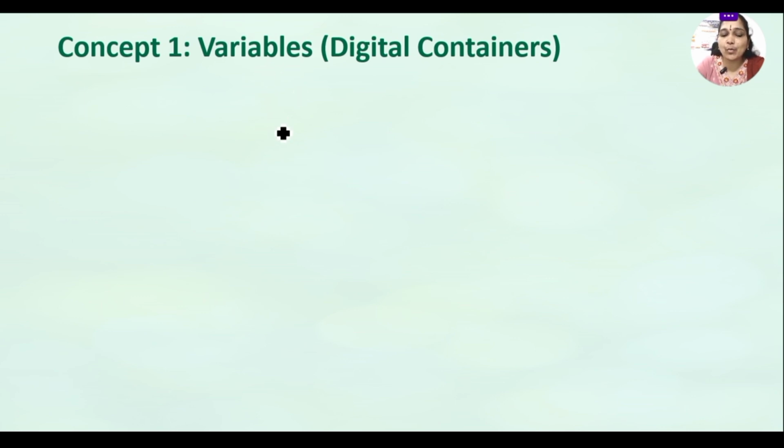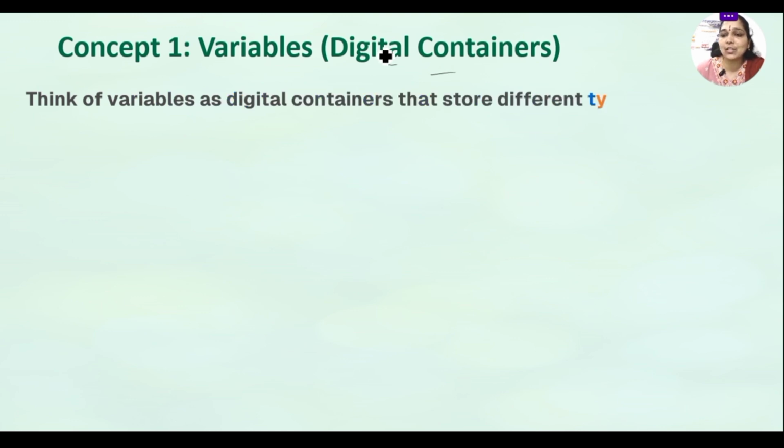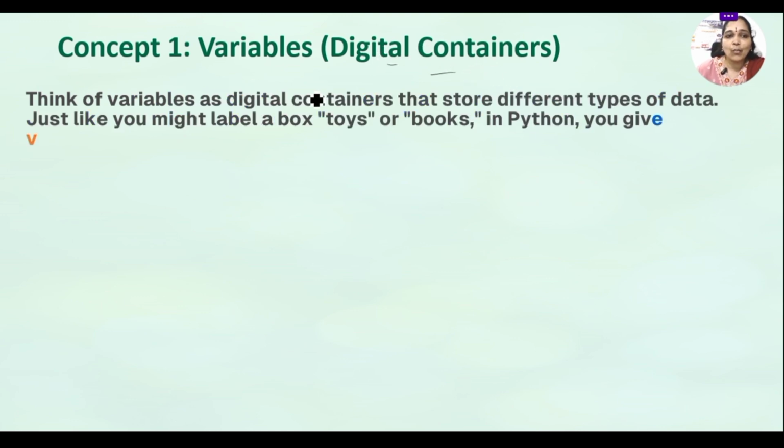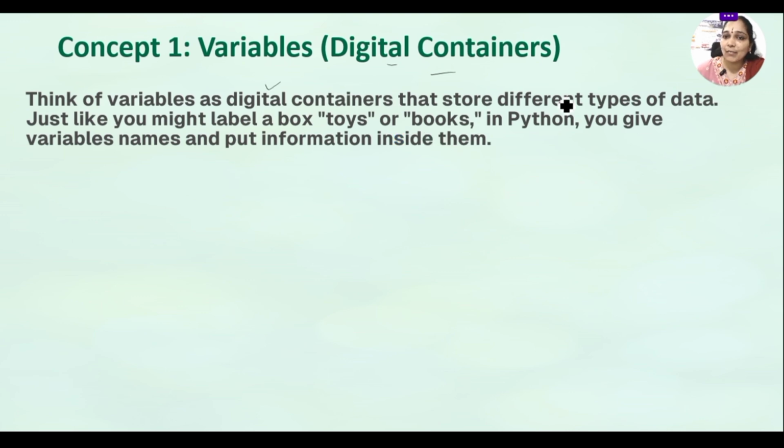Now let us learn some variables in Python. In Python, variables are also considered as digital containers. Okay. And what is a variable? Generally, we consider a variable as something which can change in programming. So here, we think of variables as digital containers which can be used to store different types of data. And the most important thing is that in Python, we won't declare the data types. So variables are considered as one container where you can store and make it for every data type. For numbers, for text, for characters, even for strings, it is capable of storing the values.